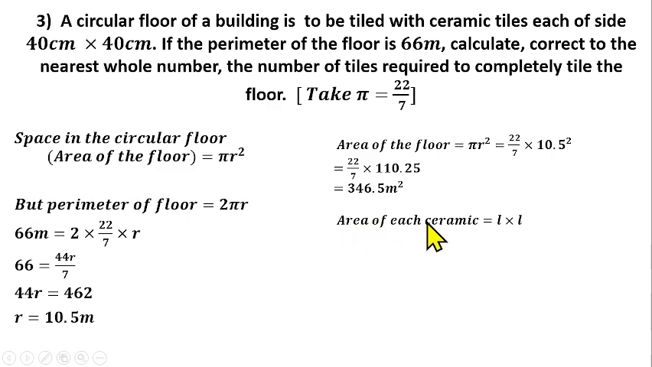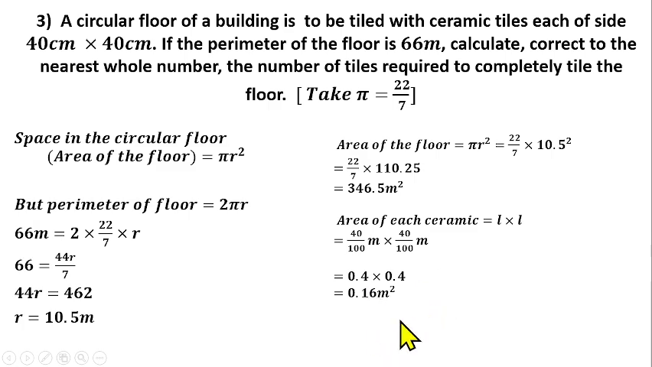So we know that the area of each ceramic tile will be L times L, that is a square. So that will give us 40 over 100 meters multiplied by 40 over 100 meters. That will give us 0.4 times 0.4, then that will give us 0.16 meters squared. So that is the area of each of the ceramic tiles.